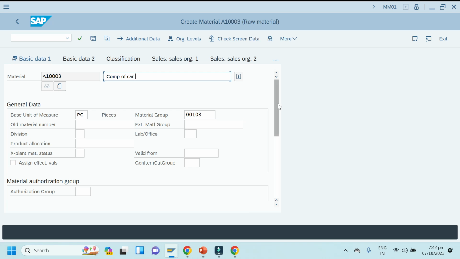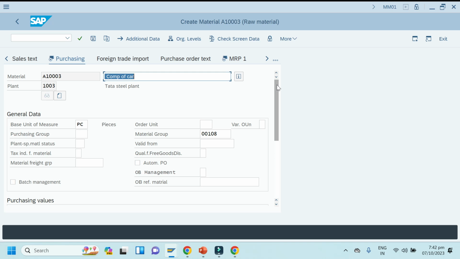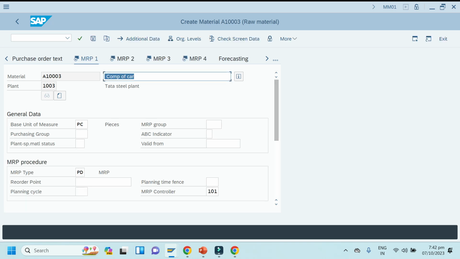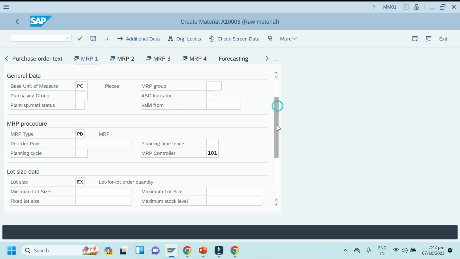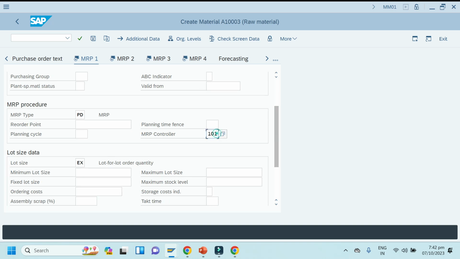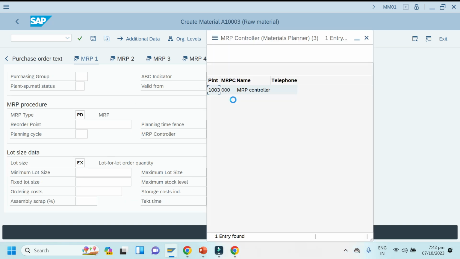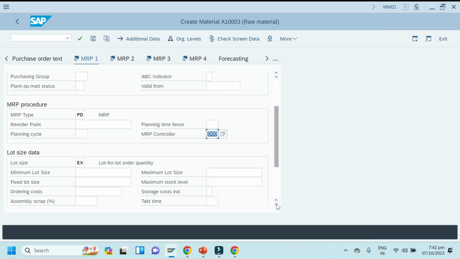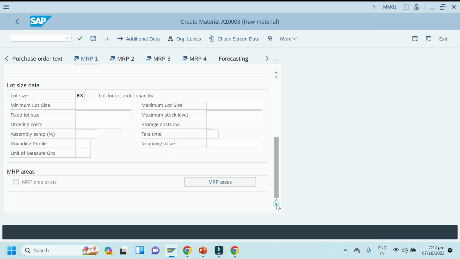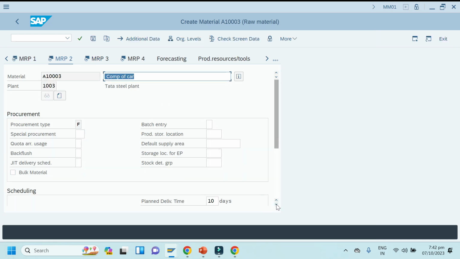Okay, so click the required entry only, purchasing. Okay, I'll just enter required things only. In MRP1 view, we'll enter same only. Okay, MRP type and lot size is same, MRP controller is same only. Okay, no need to write it here, just observe what is different one, that should only write.